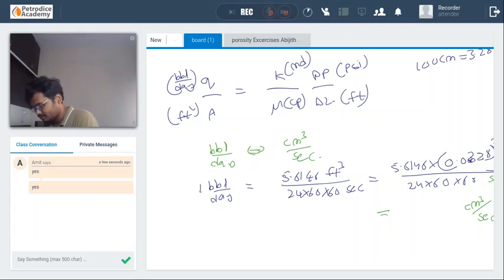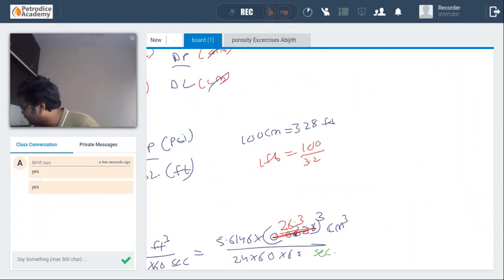It should be 100 divided by 3.28. This will become 1 feet to centimeter, that will be 30.5. 1 feet is equal to 100 by 3.28 centimeter.